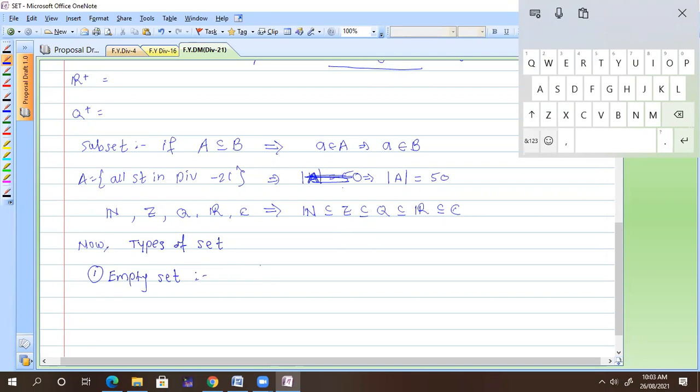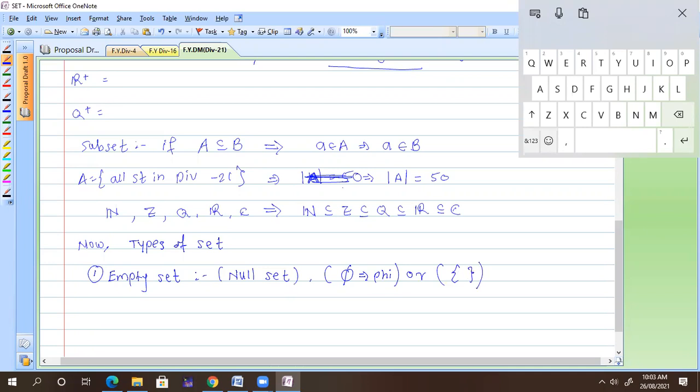What is an empty set? A set with no element. Sometimes it is also called a null set. It is denoted by phi, or sometimes just by empty curly brackets like that.